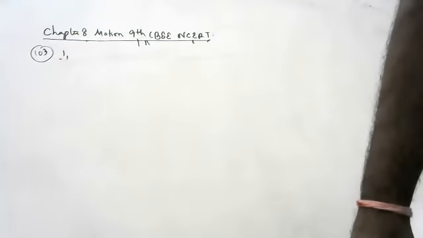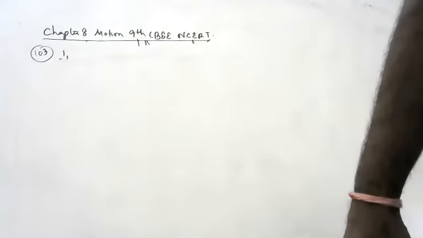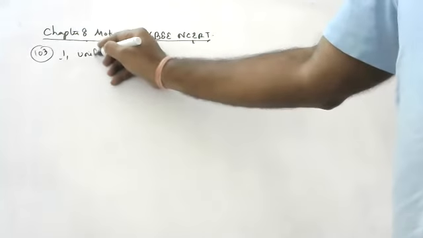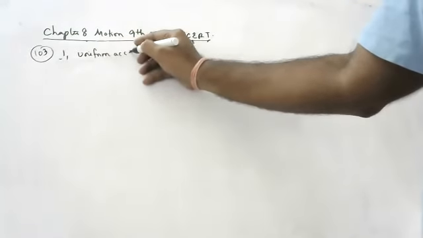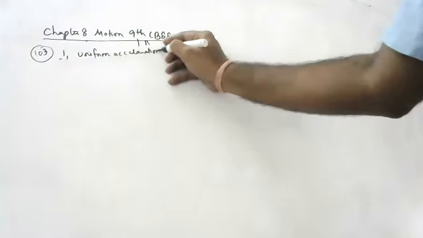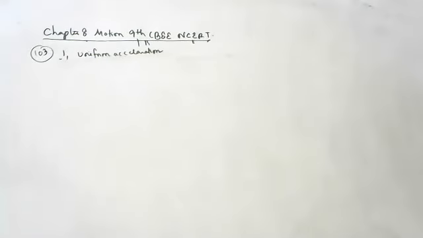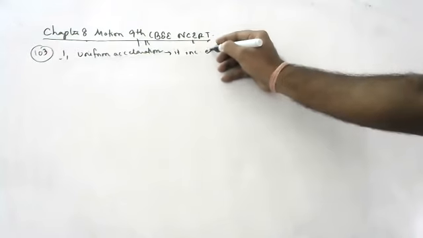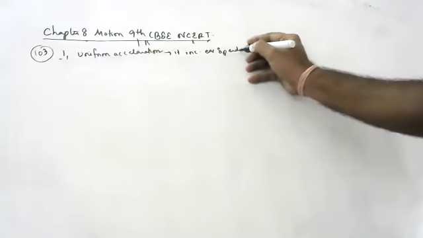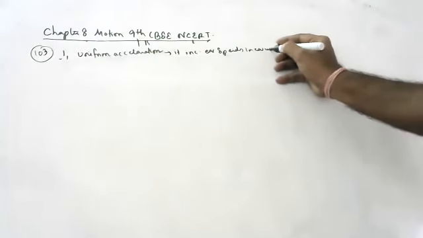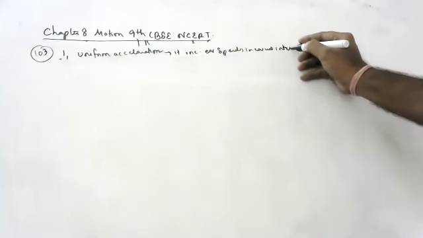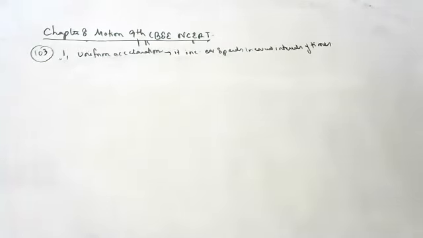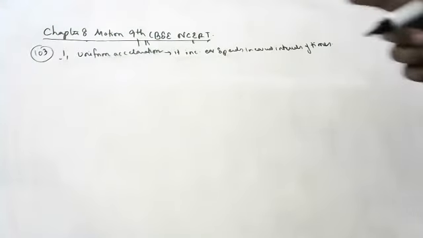When will you say a body is traveling with uniform acceleration and non-uniform acceleration? What is uniform acceleration? When can you say a body is traveling with uniform acceleration? If it increases equal speeds in equal intervals of time, children, that is called uniform acceleration.